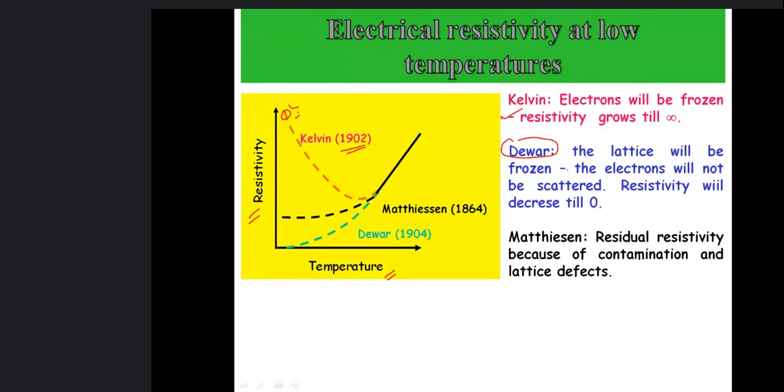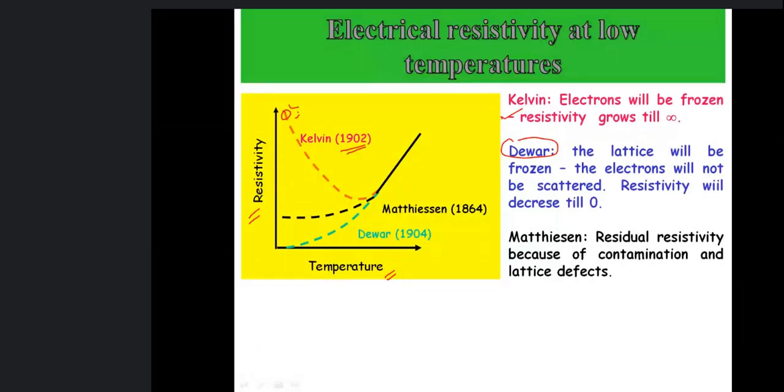Phonons are the quanta of vibrational energy, like the quanta of EM energy is the photon. So quanta of vibrational energy is phonon. So we talk in terms of phonons. Whenever there are phonon vibrations or lattice vibrations, due to these phonons which are produced, there are more lattice vibrations, and more scattering of electrons.